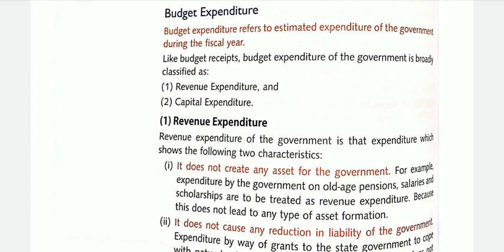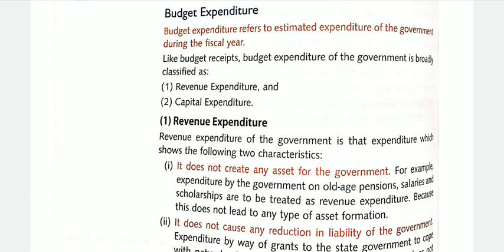As in the earlier video, we studied budget receipts. We categorized budget receipts into two categories. One was revenue receipts, the second one was capital receipts. In the same way, when we study budget expenditure, it has to be categorized into two categories. The one is known as revenue expenditure and the second one is known as capital expenditure. So, starting with the revenue expenditure.